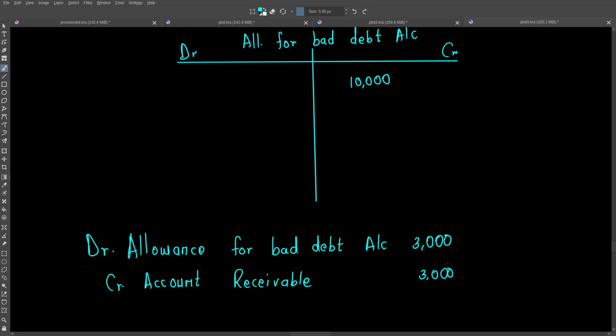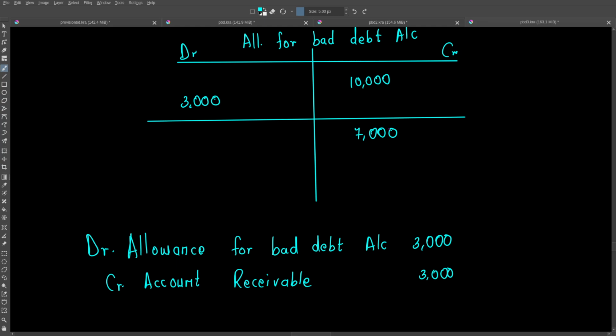So in this account, you're going to have a debit on this side of the allowance for bad debt account. So as at end of March 2025, what will be our balance? Our balance will be 10,000 less 3,000. We're going to have a credit balance of 7,000. Now we are looking as at 31st December 2025, now the period end.